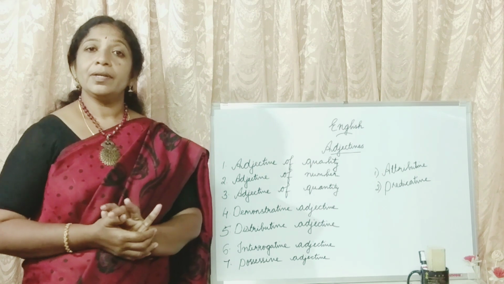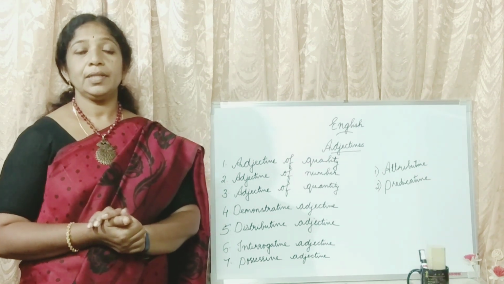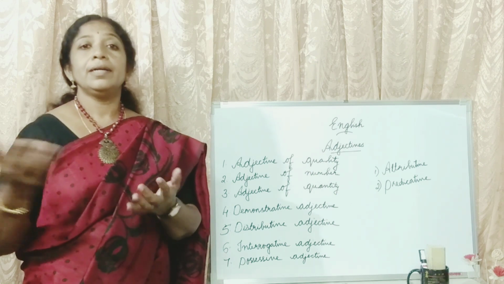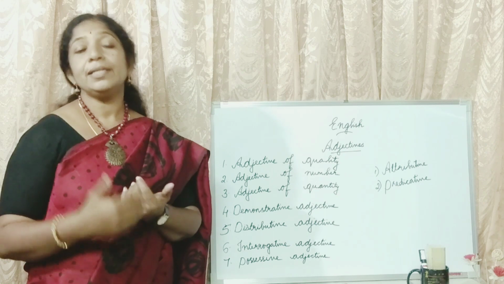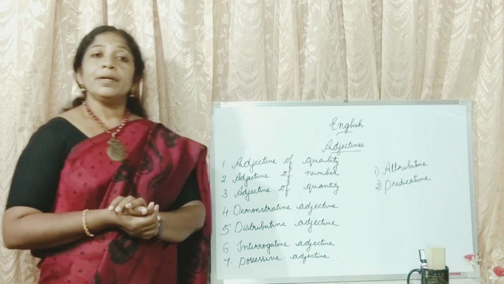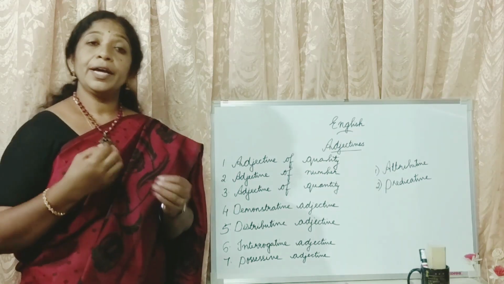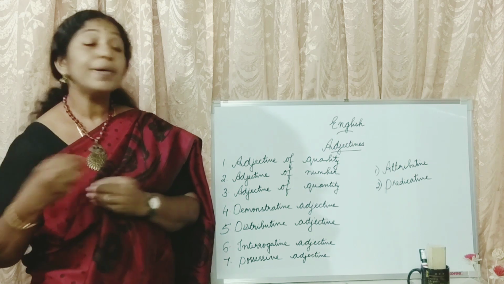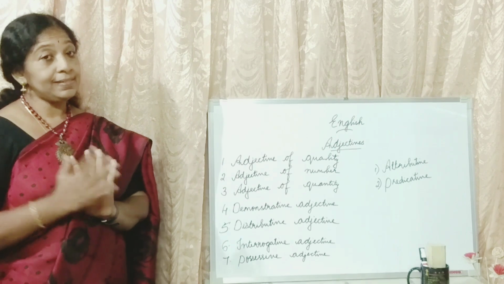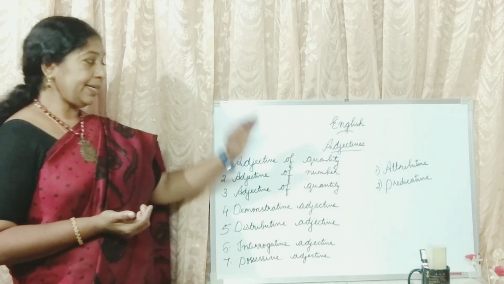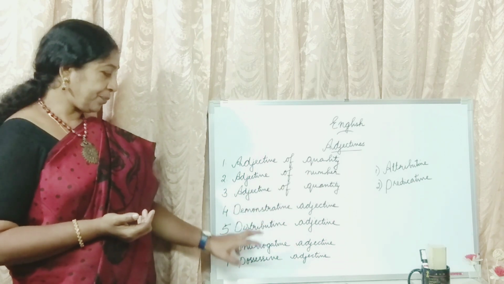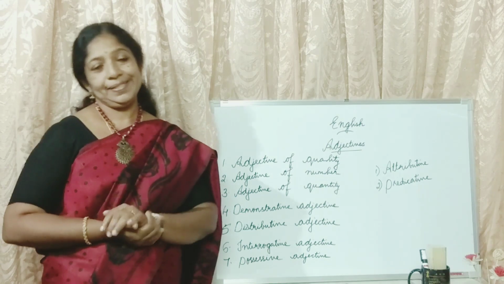This is her pen. This is my car. Words like my, her, his, all these words are adjectives. They are used to show someone is possessing something. Okay, children? So, all these adjectives are clear to you. Quality, number, quantity, demonstrative, distributive, interrogative, and possessive. Okay?